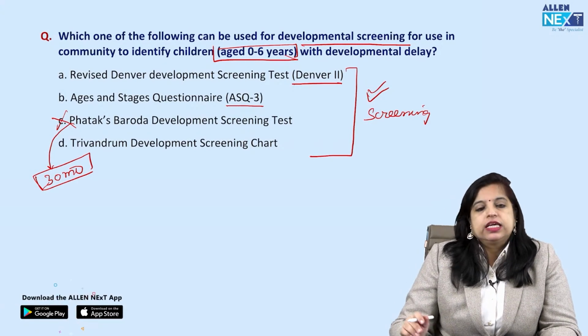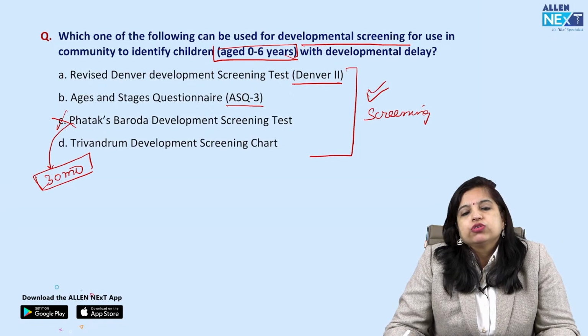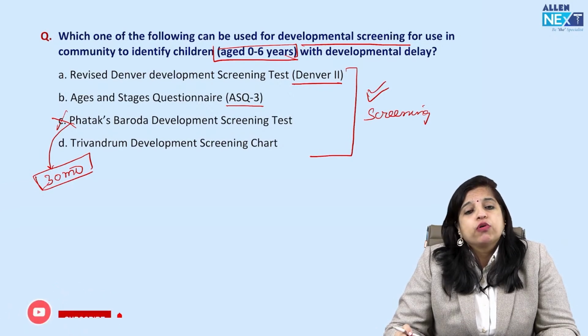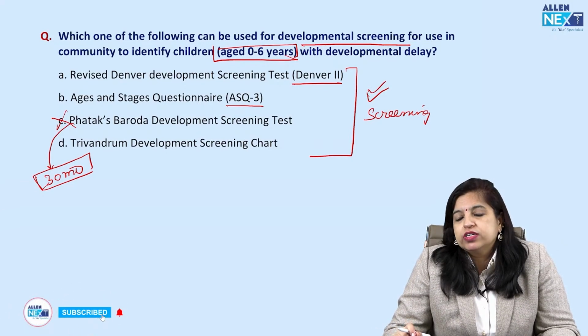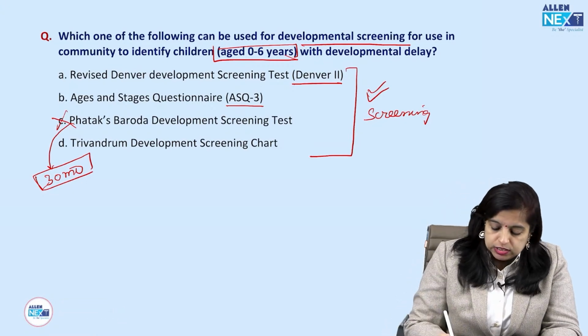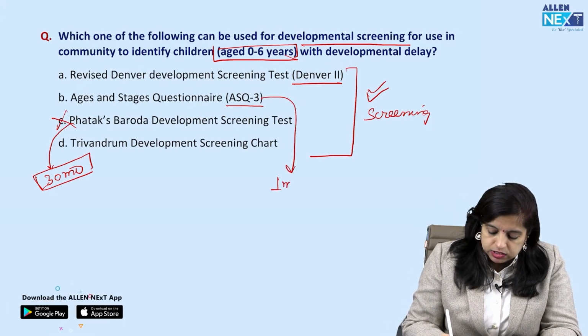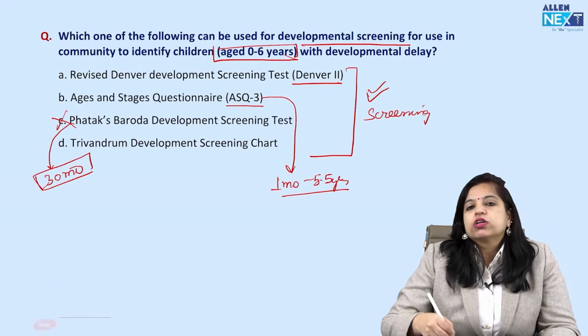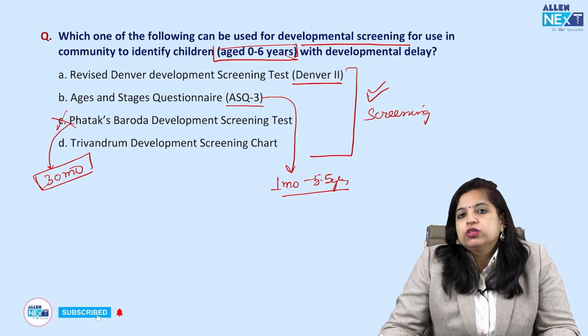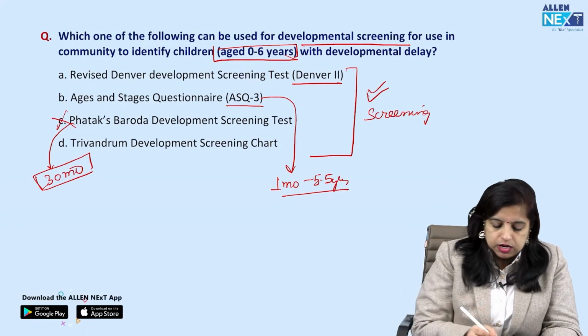And Ages and Stages, remember, this questionnaire is usually administered from 1 month to 5.5 years. That means 5.5 साल तक. So Ages and Stages की age क्या हो गई? 1 month to 5.5 years. ठीक है. So again, this is not conforming with the question asked. हमें तो 0 to 6 years के लिए पूछा गया था, तो Ages and Stages भी हमारा out हो गया.